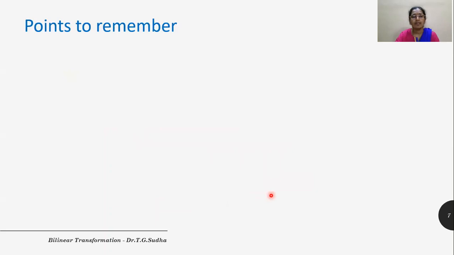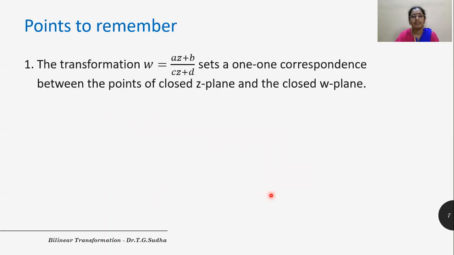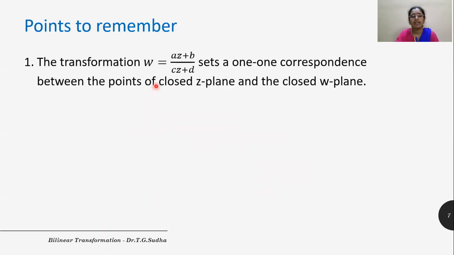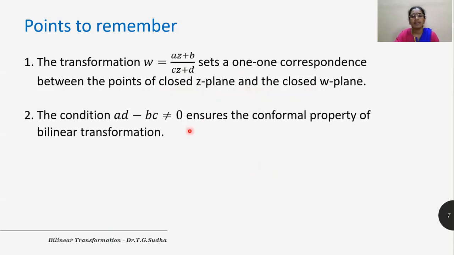Let us see some points to be remembered. The transformation W is equal to (AZ plus B) divided by (CZ plus D) sets a 1-1 correspondence between the points of the closed Z plane to the closed W plane. The condition, that is AD minus BC not equal to 0, ensures the conformal mapping of bilinear transformation.